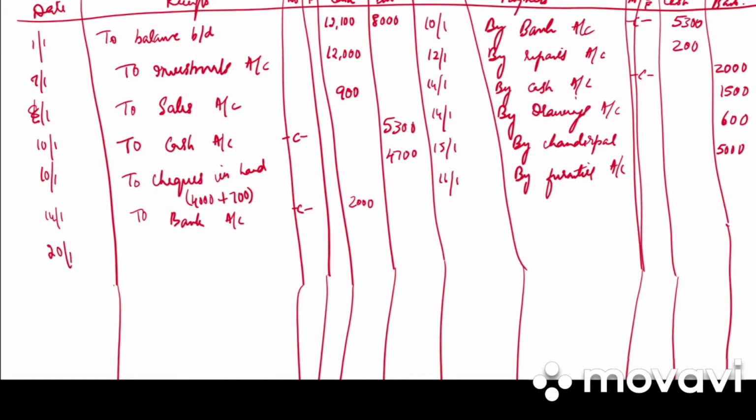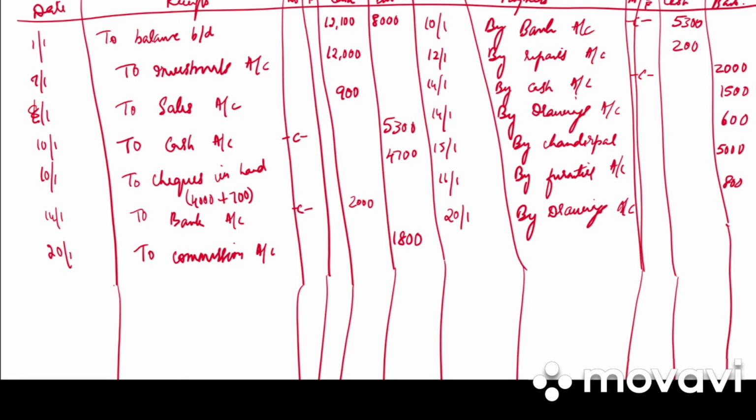So on 20th, to commission account 1,800. Then we have rent paid by check on personal account. So 20th it is by drawings. Why drawings? Because for personal use we are paying a check. How much is it? 800.